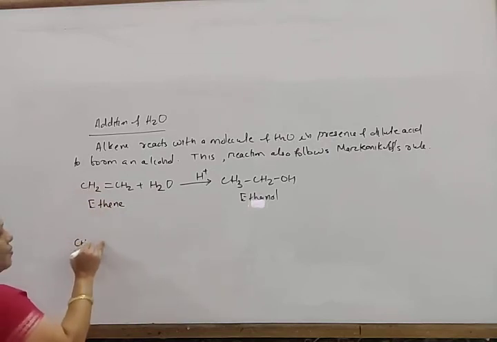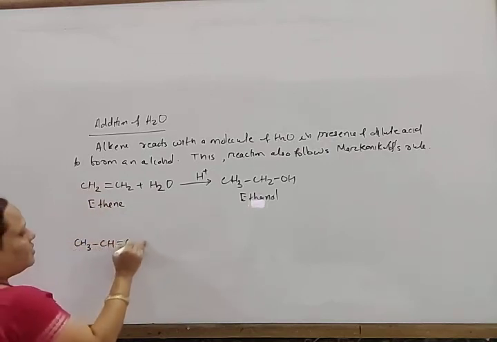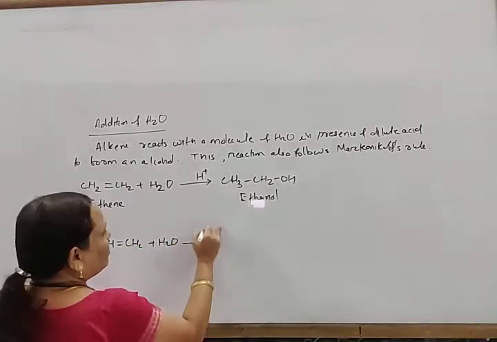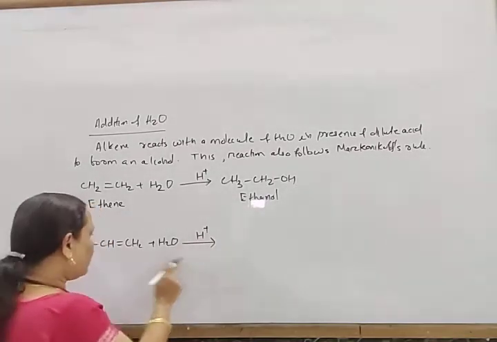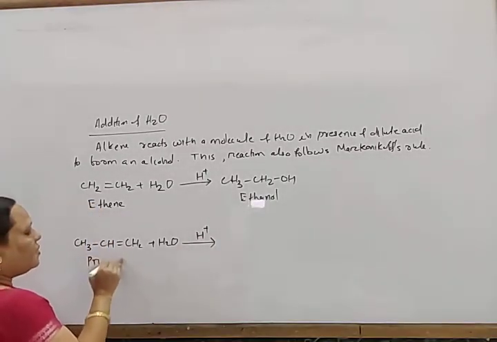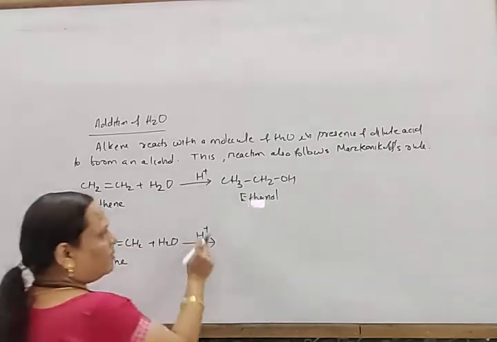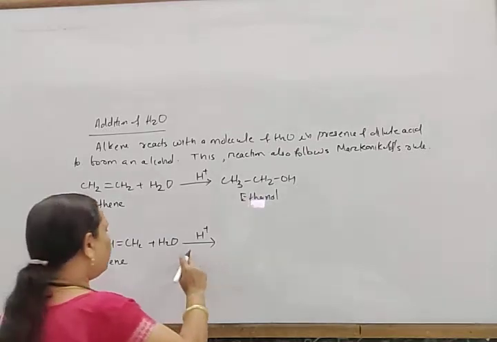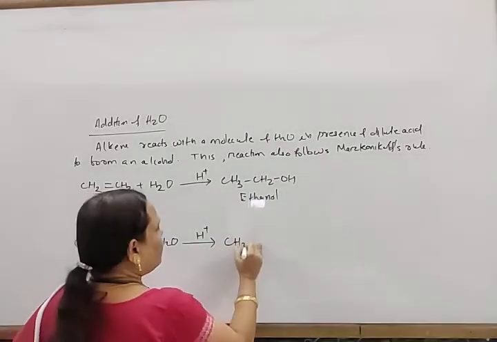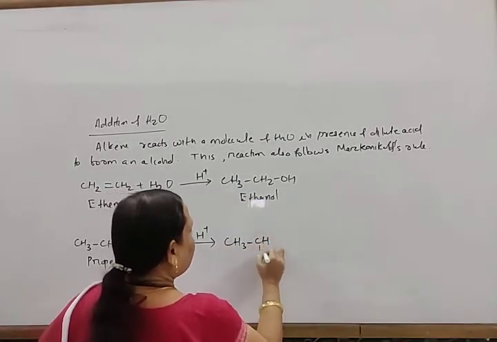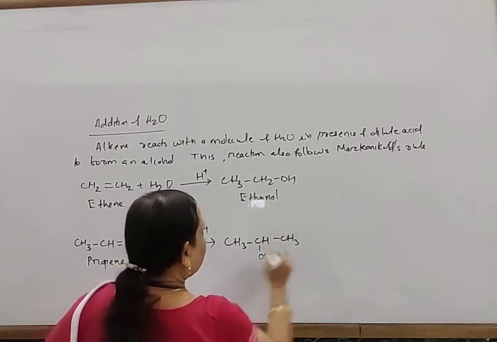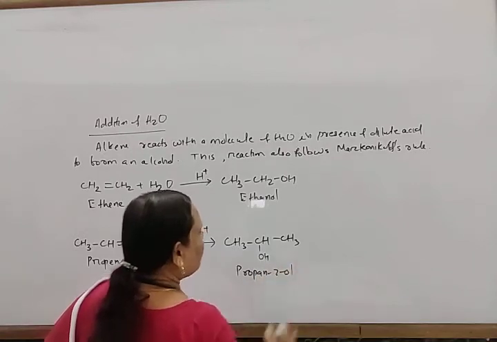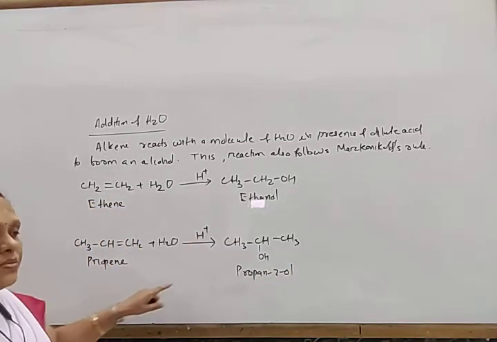Similarly, if you take propene, CH3CH=CH2 plus water in presence of dilute acid like H plus. When propene reacts with water in presence of dilute acid such as hydrochloric acid or sulfuric acid, then it forms CH3CHOHCH3, that is propan-2-ol. Okay, so it forms propanol.